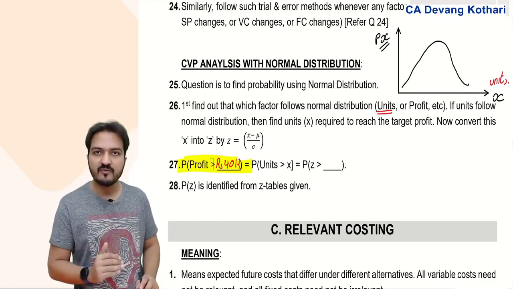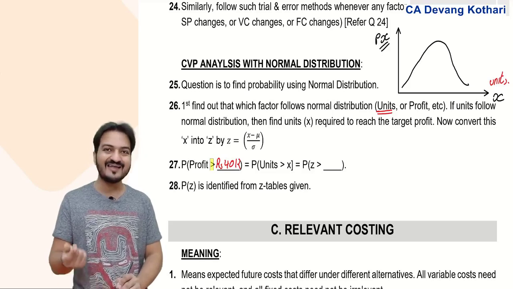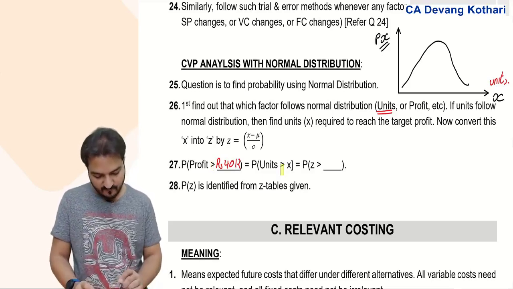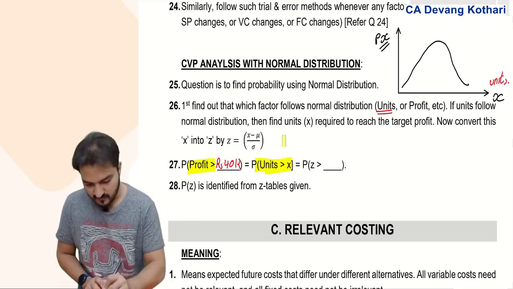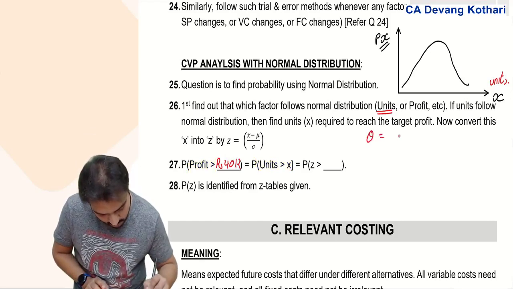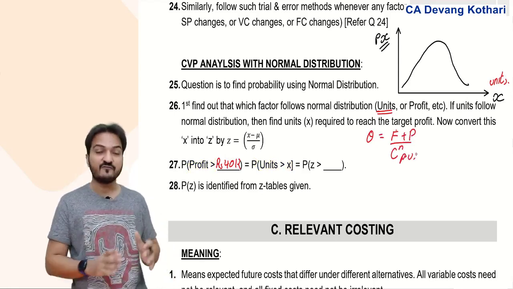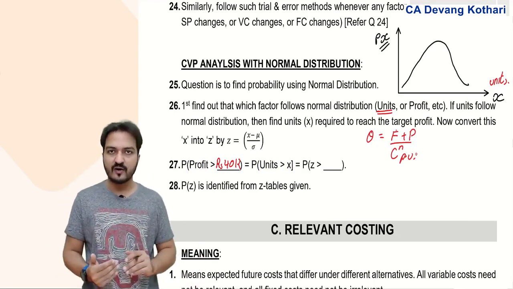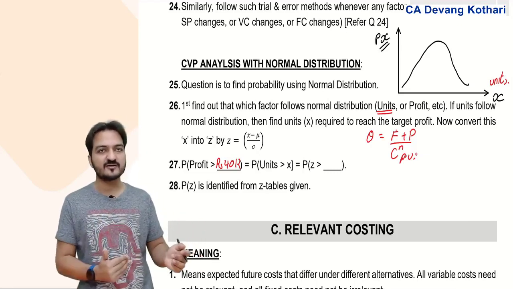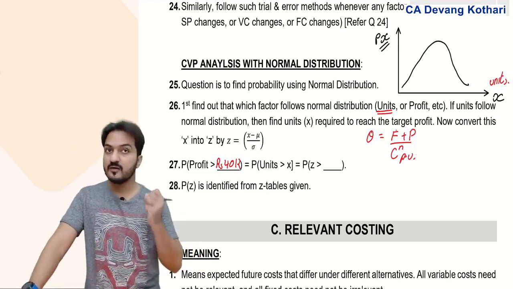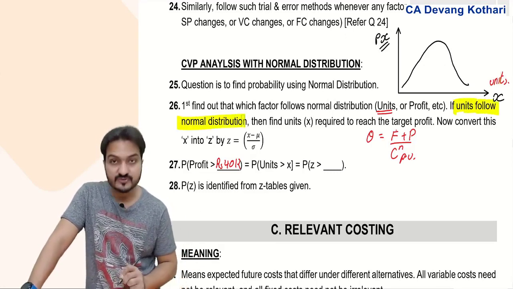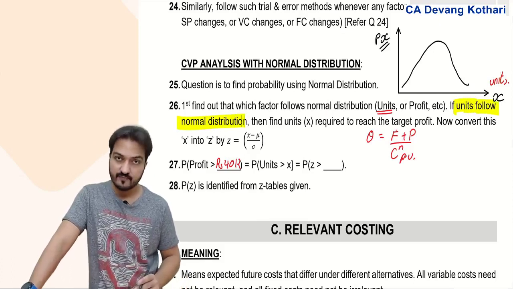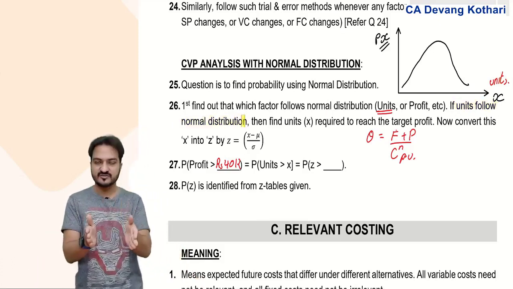If I want the probability of profit more than 40,000, I need to first convert that profit required into the units required, and you can do that by using output equals (F plus P) upon contribution per unit. That is, for 40,000 profit, how many units are required? Why did I convert the profit required into units required? Because in this question units follow normal distribution. So profit required, convert that into units required.